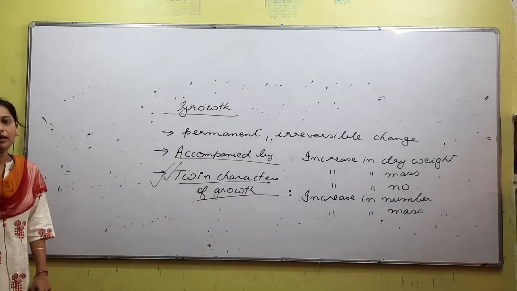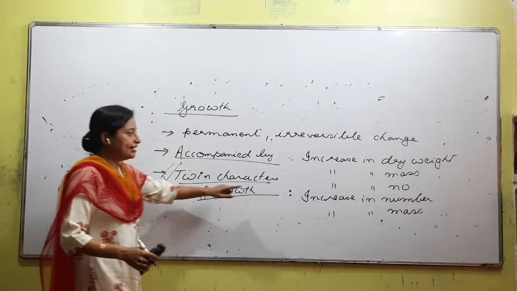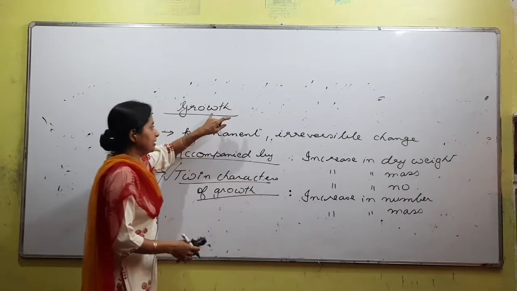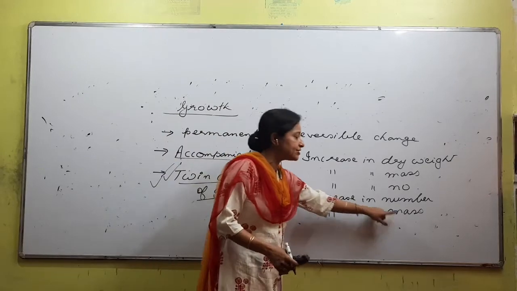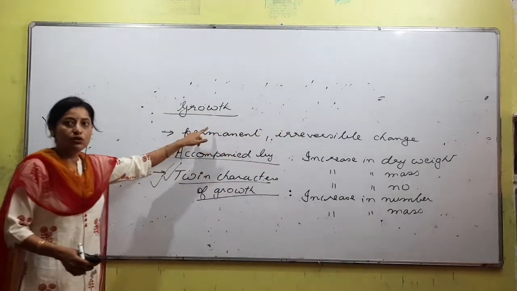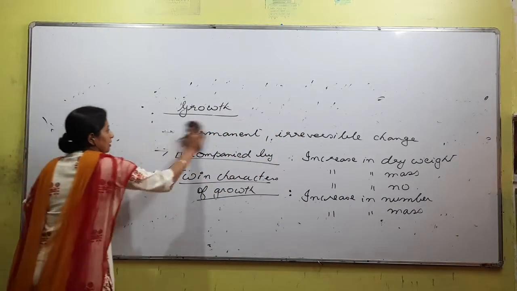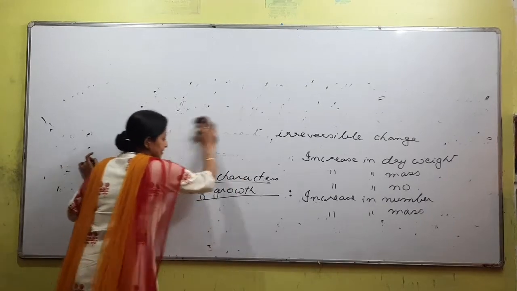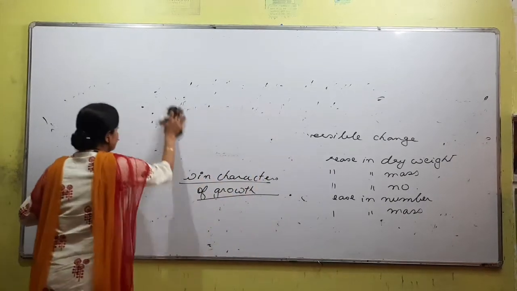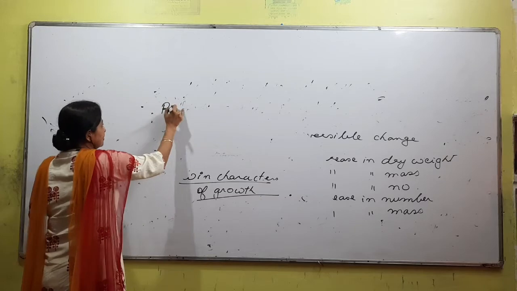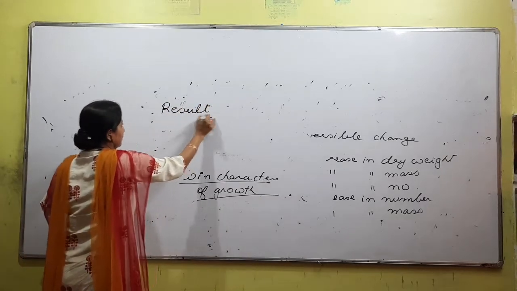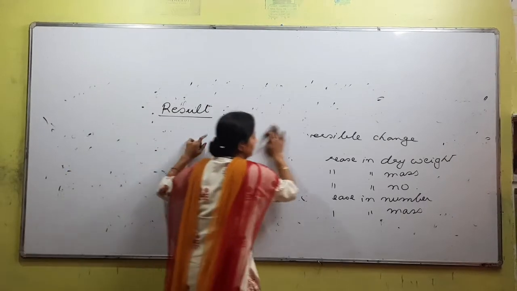Both of them have the same meaning. If number increases, we say growth has taken place, and if mass increases, we also say growth has taken place. Next point about growth is, it is the result of two terms,